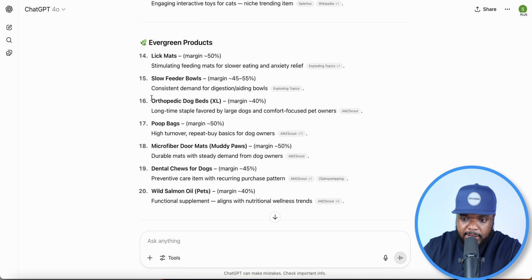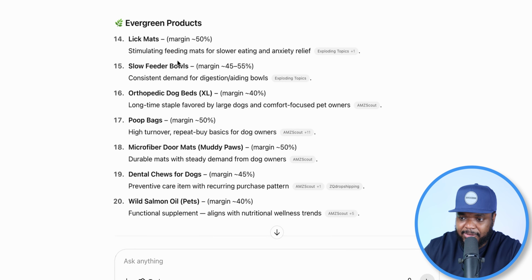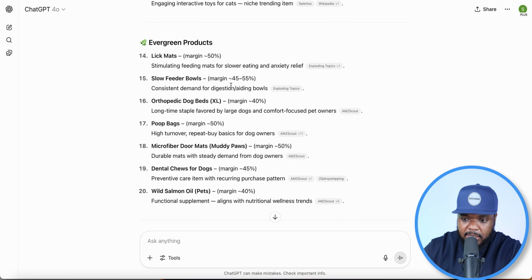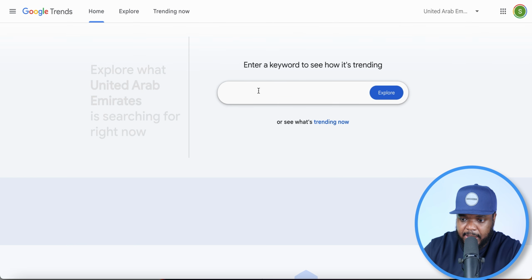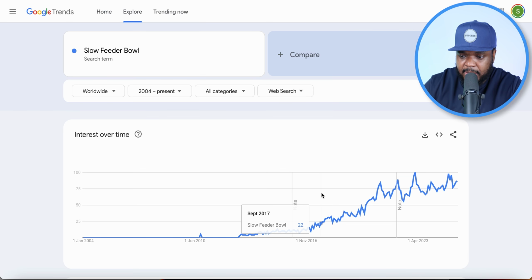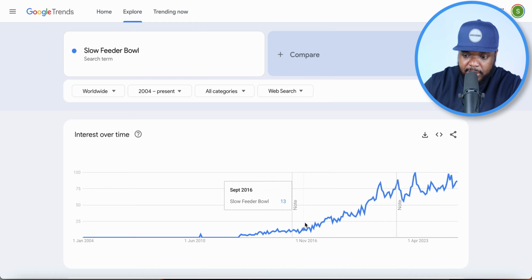So there's this one over here, which is a slow feeder bowl, which I've actually got listed on one of my test stores that I'm running right now. And as you can see, the margin is around 45 to 55%. So if I copy the keyword just like this, then go over to Google Trends and paste it in there like that, as you can see, worldwide, it has been somewhat of an evergreen product ever since 2017. More and more people have been searching for it, and it's quite consistent when it comes to the amount of people searching for it as well.